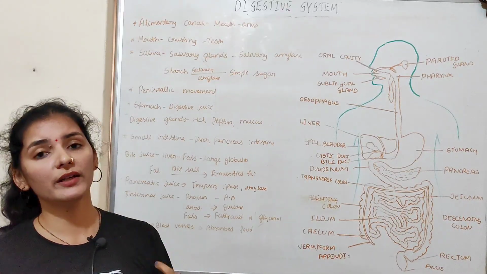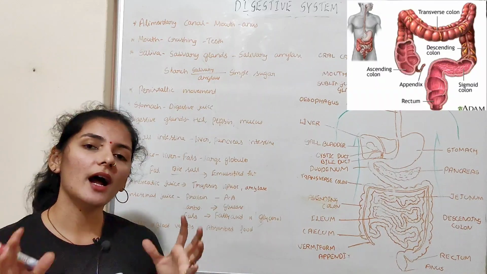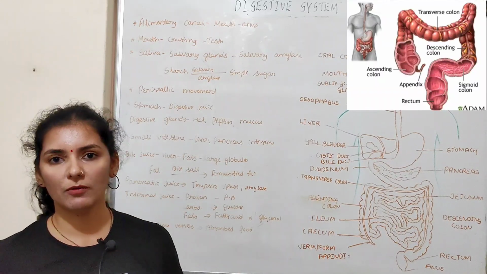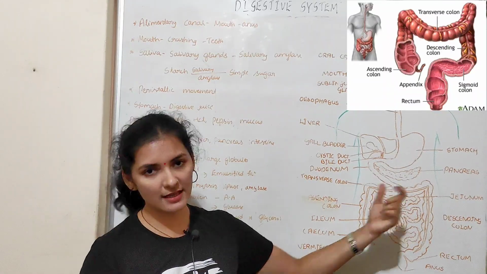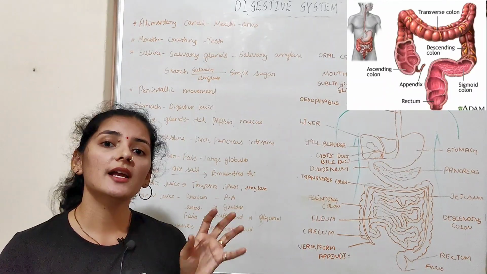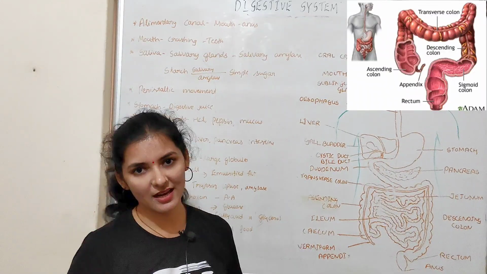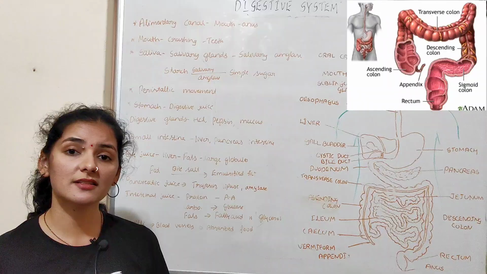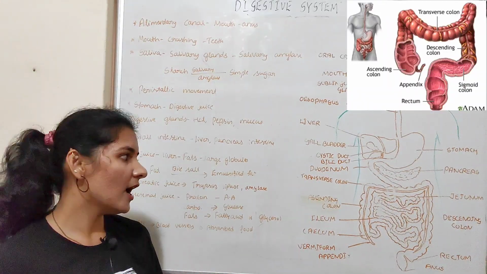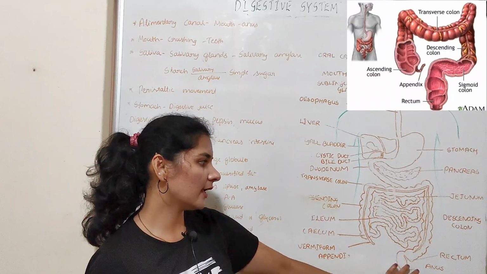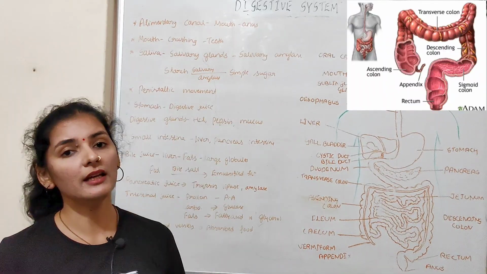But all the food that we take will not be absorbed or will not be digested. So there are undigested and insoluble forms. This undigested food from the small intestine now enters the large intestine. So undigested insoluble waste from the small intestine enters the large intestine, and in the large intestine a large quantity of the water from this waste will be absorbed and the waste is temporarily stored in the last part of the large intestine known as the rectum till defecation.